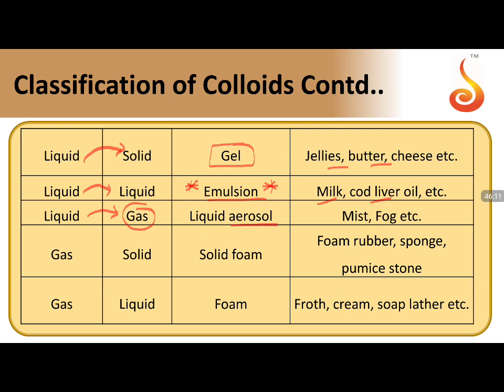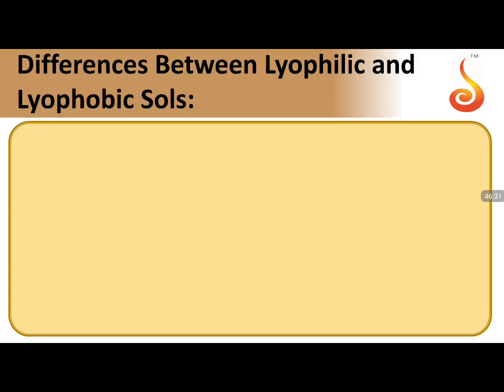Examples of liquid in gas aerosols are mist and fog. Gas in solid gives solid foams: foam rubber, pumice stone. Gas in liquid gives foam: froth, cream, soap lather. They may ask these examples in exams, so you should be aware of which examples come under which category of colloidal solutions.